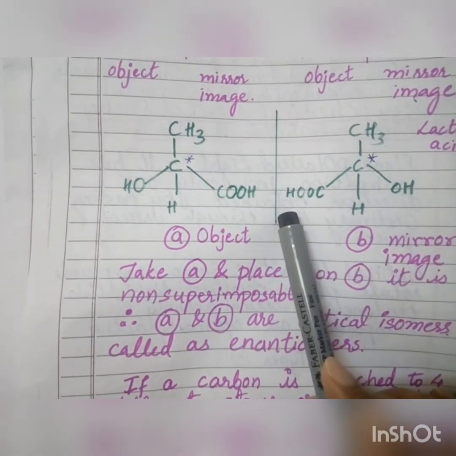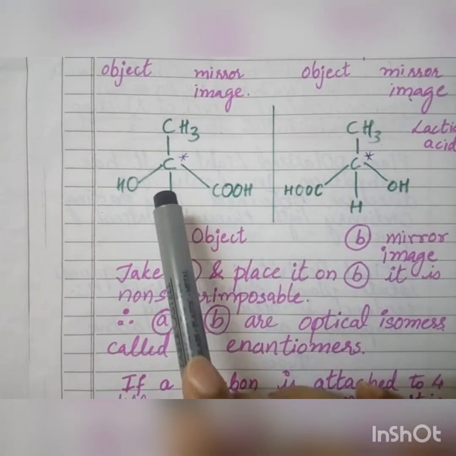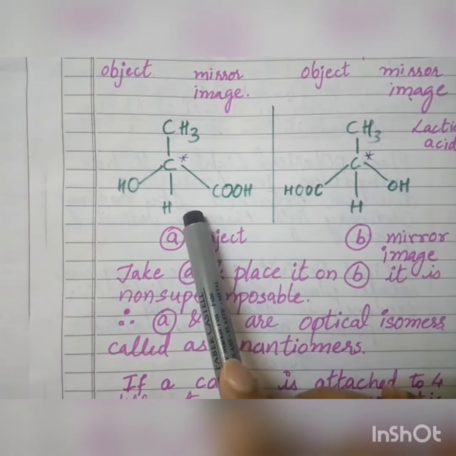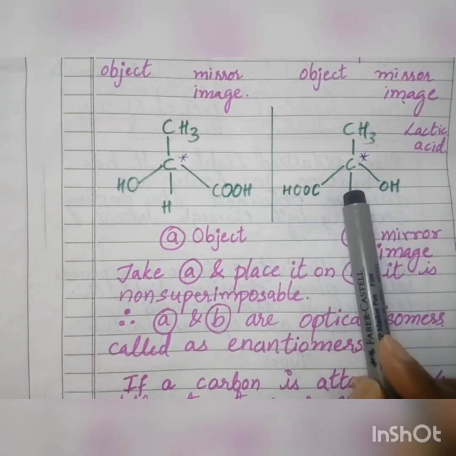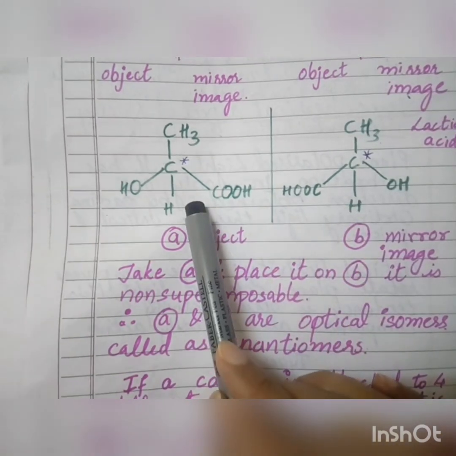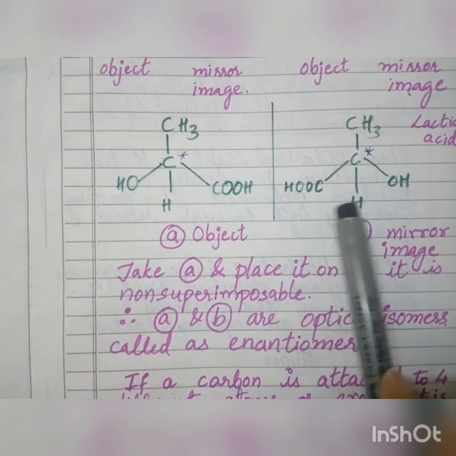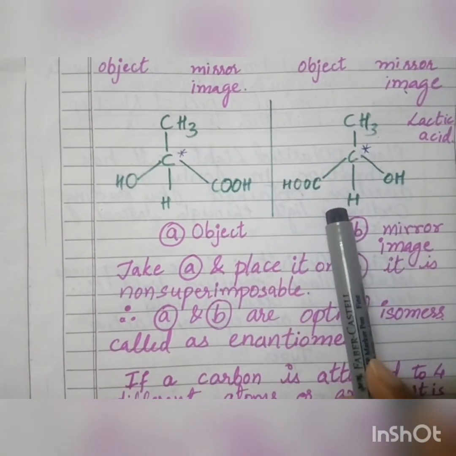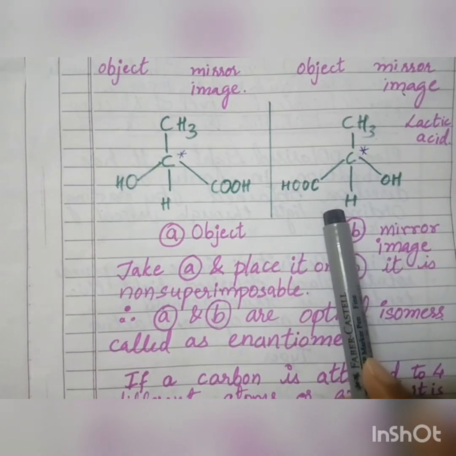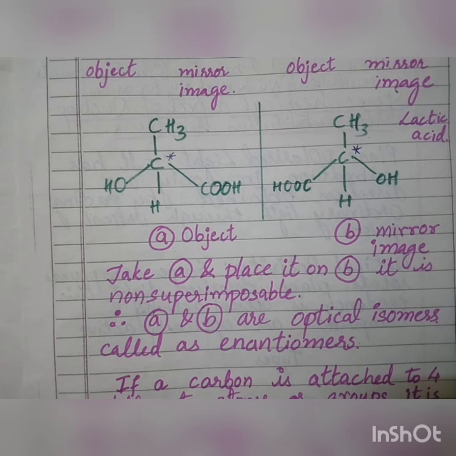Such a mixture, what kind of mixture? An equimolar mixture, or equal quantity, equal amount of the optical isomers. If you take one D isomer and another L isomer in equal quantity, then that mixture we call the racemic mixture. And this racemic mixture is what? It is optically inactive.